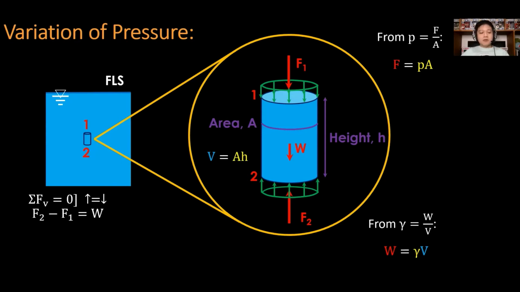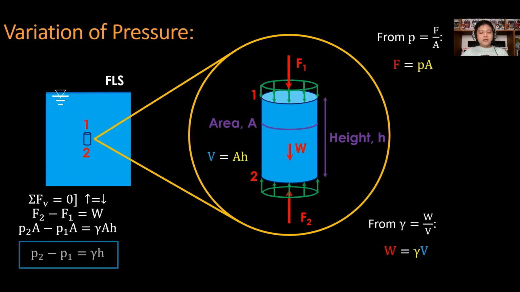Next, since we already have the equations for W, volume, and F, let us now replace F with P times A and W with gamma times volume, wherein the volume is A times H. Divide both sides of the equation by area A. The difference of pressure at points 2 and 1 is equal to gamma times height.